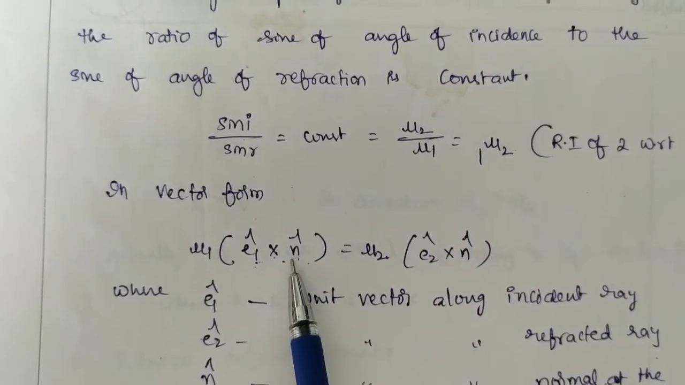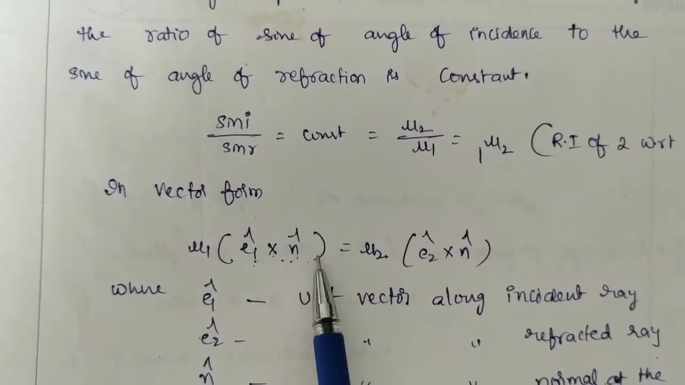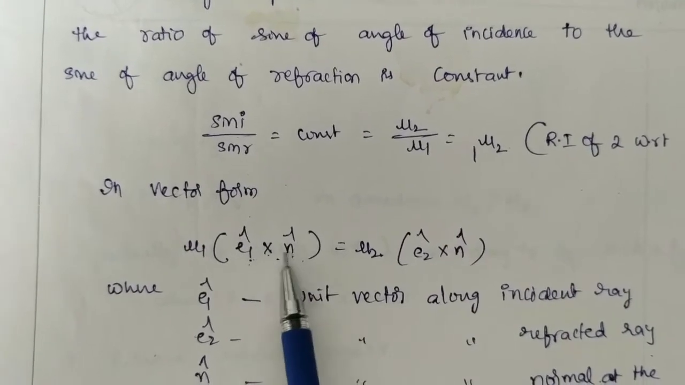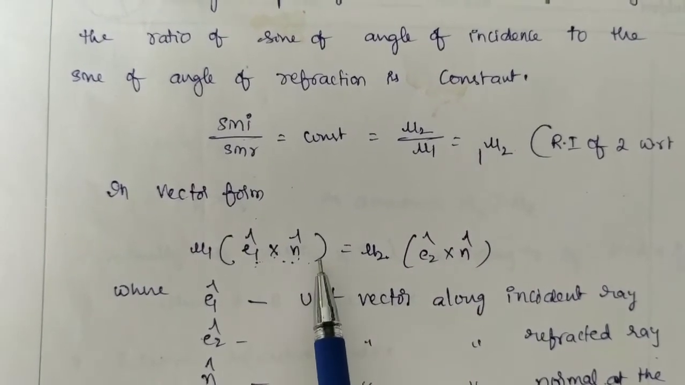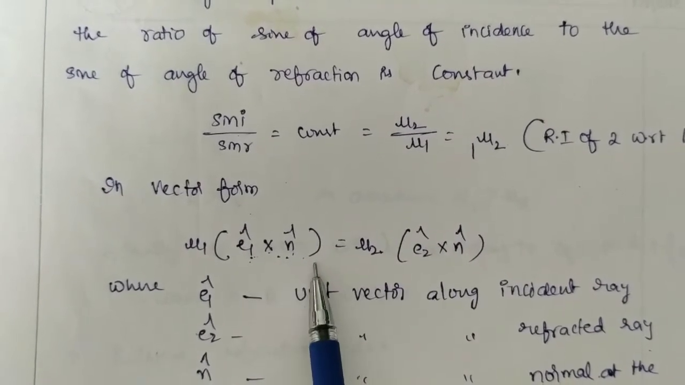The angle between the normal and the incident ray, one along the incident ray and the other along the normal, is nothing but the angle of incidence. So you can write mod e1 as 1 and mod n cap as 1. So you will get sin I here.